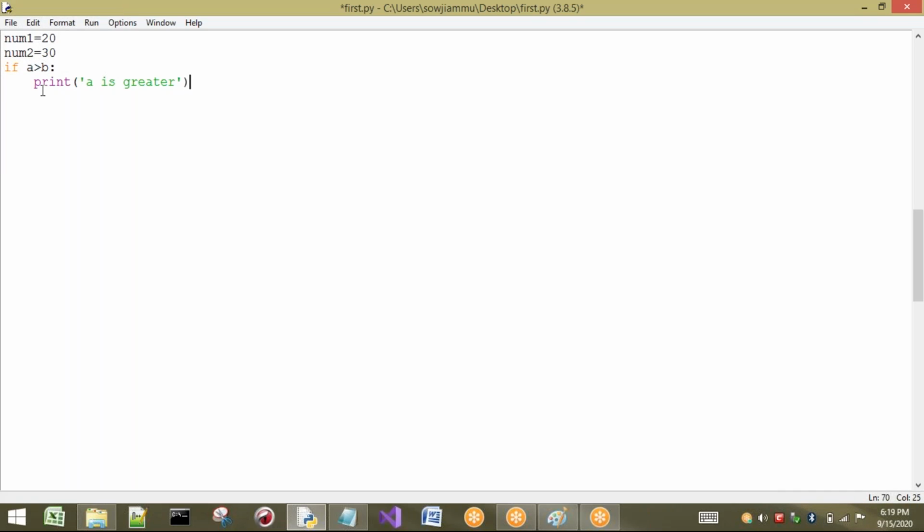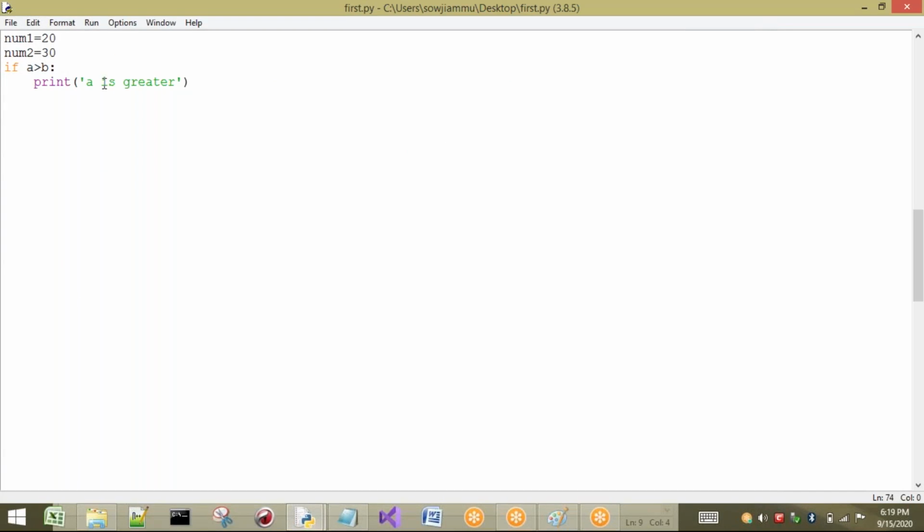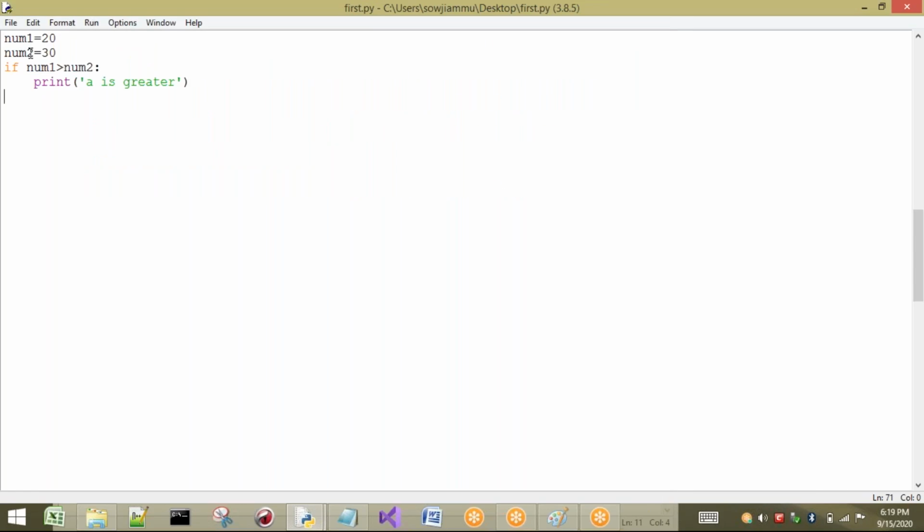So I am just going to save this program. Is 20 greater than 30? No. If I execute this program, what will be the answer? The answer will be nothing. Oh, sorry, name a is not defined. Here I have defined num1 and num2. Okay, right. So see, now nothing is going to be printed here. The reason is, if this condition is not satisfied, the output is not going to be printed.